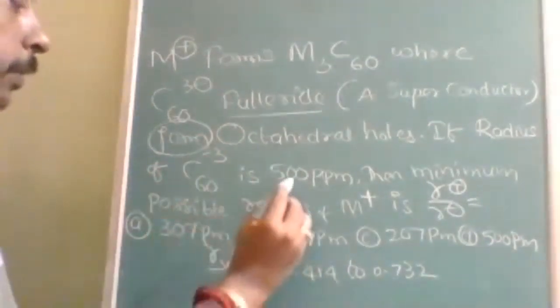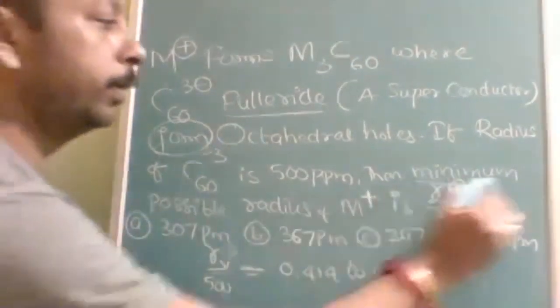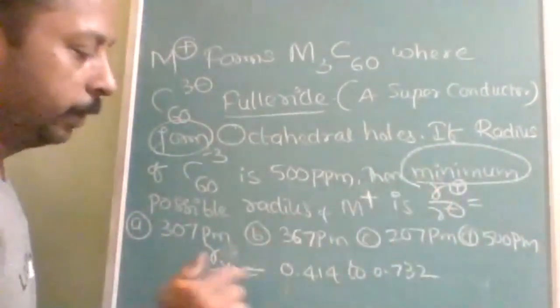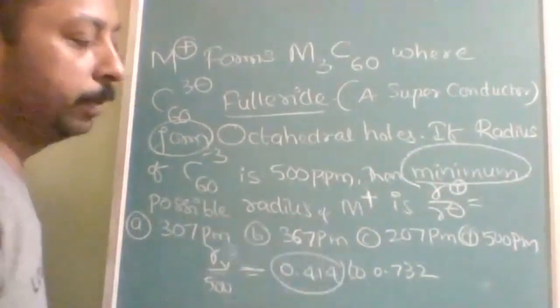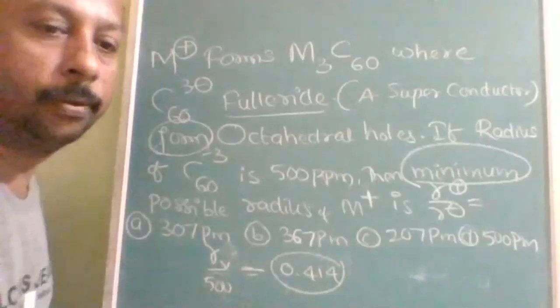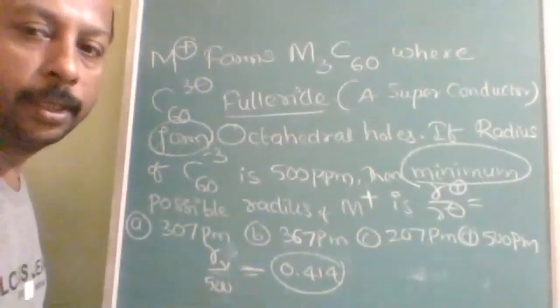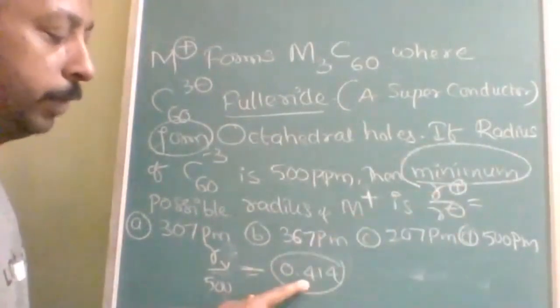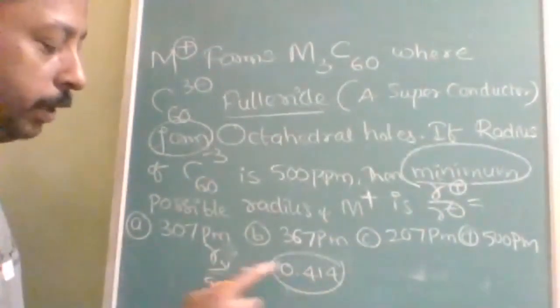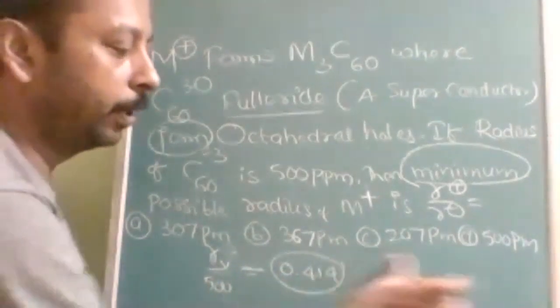Minimum possible: the numerator will be minimum when I take this minimum value. So this is not required. Is it clear to all of you how to use every word for the solution? Minimum is used, therefore minimum. For the numerator it should be minimum; for the denominator, that time I will take 0.732.